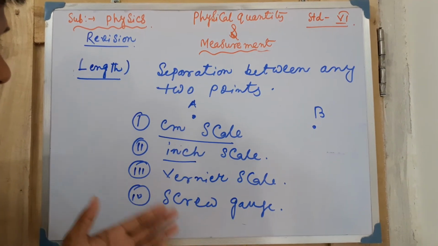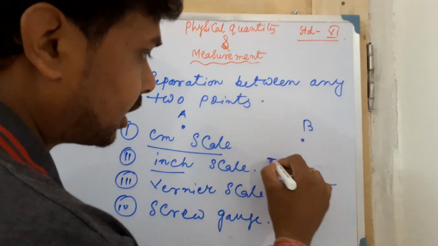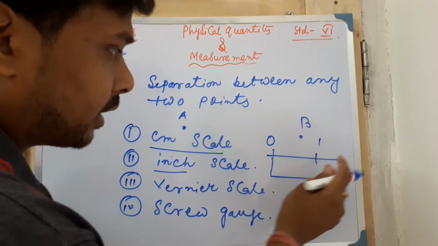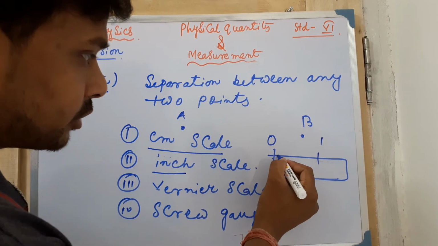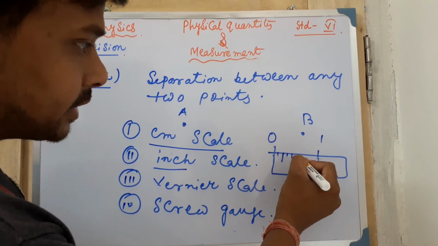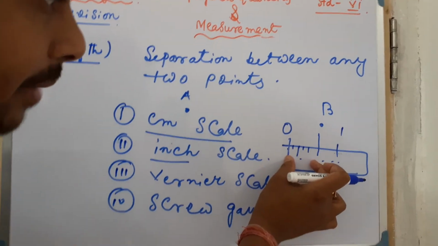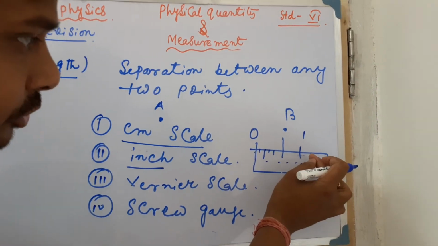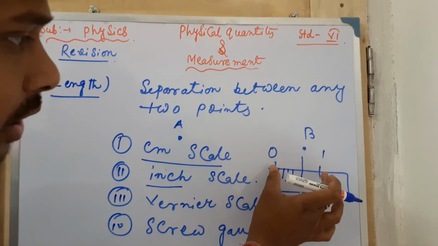Inch scale is also there. In between, suppose you draw this type of thing, here 0, and suppose you talk about 1, the 1 inch, in between them 16 divisions are there. Okay, so like this, 16 divisions you will get. At the 8 mark, the half portion will be half inch, and the rest half portion, that means the 8 lines after that, is also half inch. So when they are added, you will get the total 1 inch.